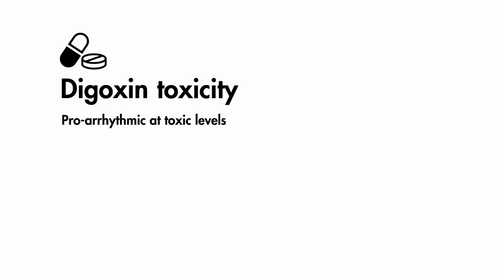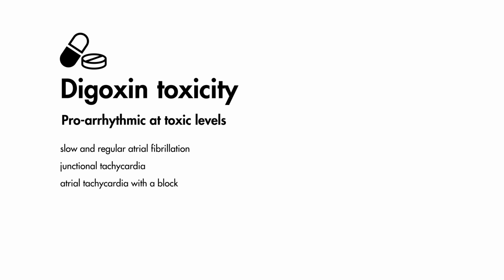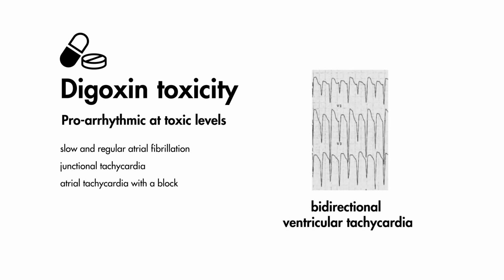At toxic levels, digoxin can cause almost any arrhythmia or conduction block. However, certain arrhythmias are more specific for digoxin toxicity, including slow and regular atrial fibrillation, junctional tachycardia, atrial tachycardia with a block, and bidirectional ventricular tachycardia, which is the arrhythmia you see here on this patient's EKG. This EKG has the characteristic appearance of alternating amplitudes of QRS complexes.